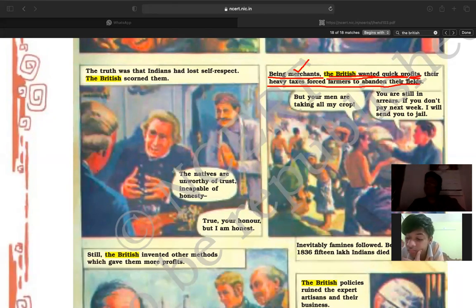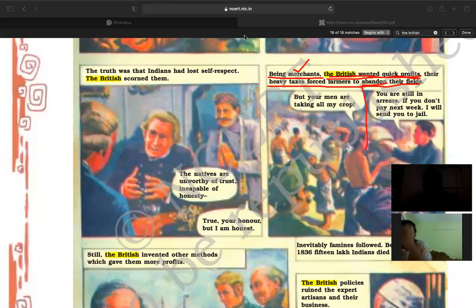Now, these Britishers are very clever, right? So what they did, they wanted quick profits and looked for heavy taxes, right? And where did they get the heavy taxes? They put heavy taxes on farmers. Like, did you see the movie Lagaan? Yes, sir. So heavy taxes forced farmers to abandon. Abandon means discontinue, right? So farmers discontinued working under Britishers, right?